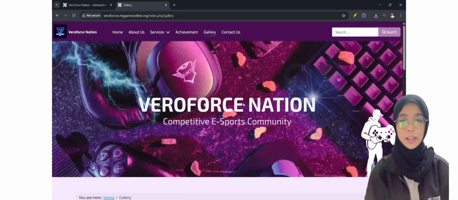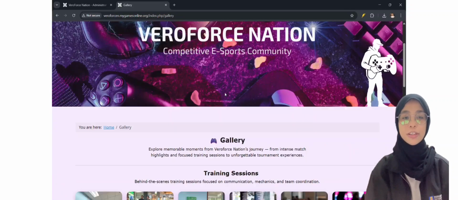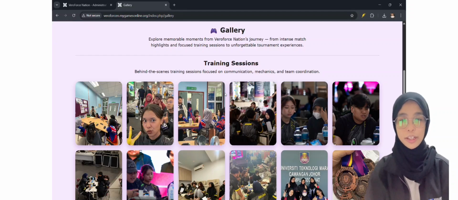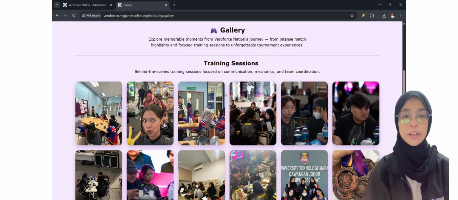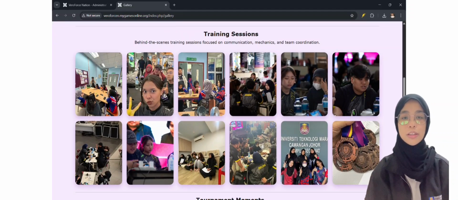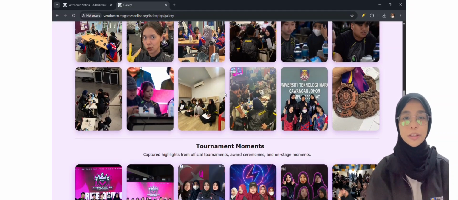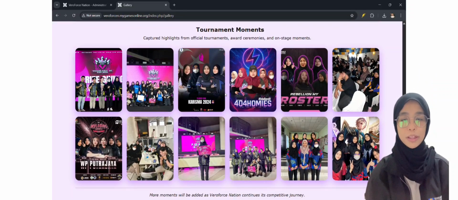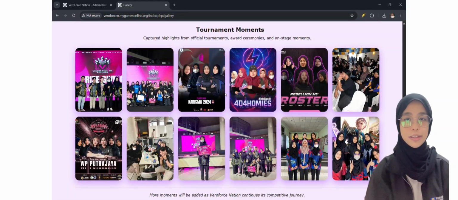Next page is the Gallery. The Gallery page functions as a visual archive of Veraforce Nation activities that include tournaments, team events, and competitive moments. Technically, this page is built using media-based articles in Joomla, where images are structured within a responsive layout to ensure compatibility across different screen sizes.